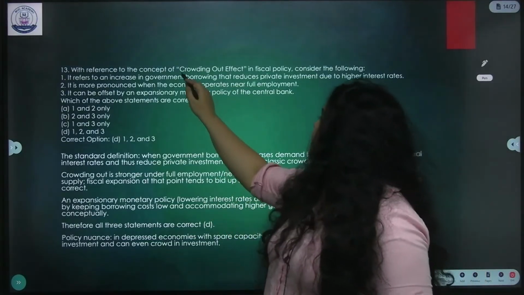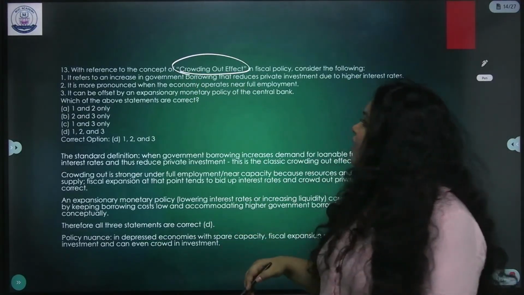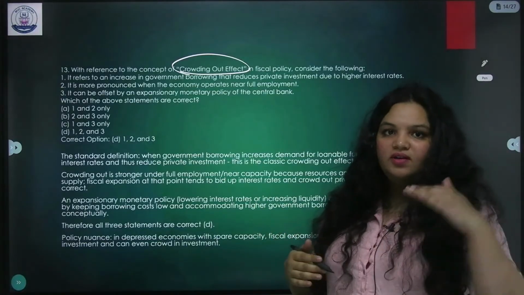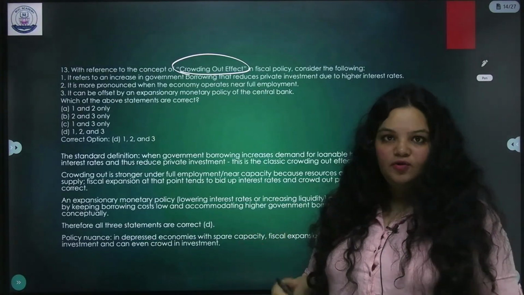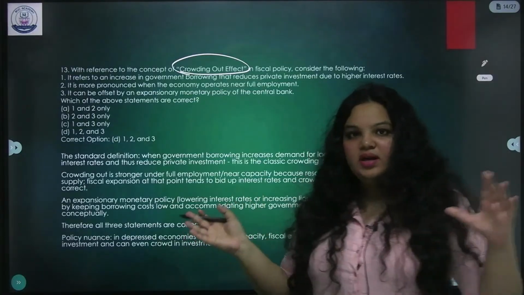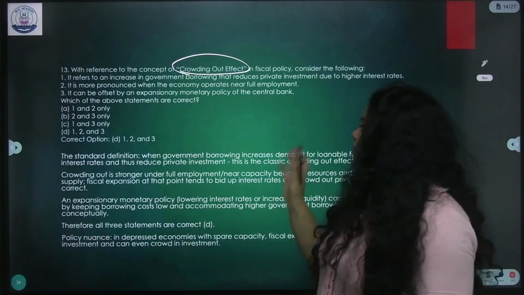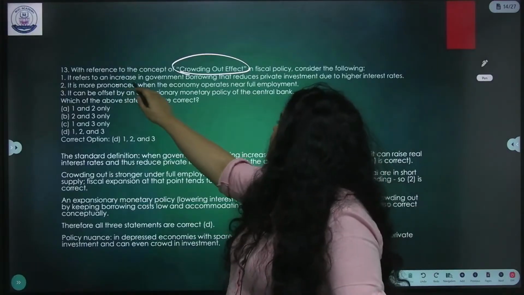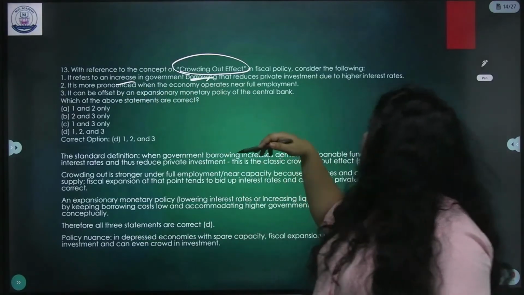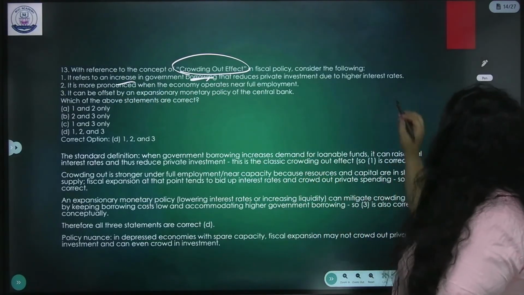Now, the next question is about the crowding out effect. The crowding out effect is that if inflation increases, the value of the rupee decreases, and the investors will take money out of India. Simple. Now let's solve this. It refers to an increase in government borrowing that reduces private investment due to higher interest rates.